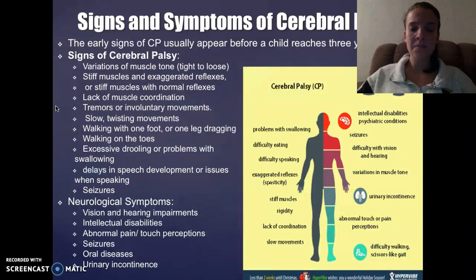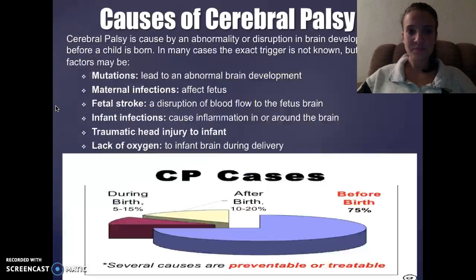one leg dragging, walking on the toes, excessive drooling or problems with swallowing, delays in speech development or issues when speaking, and seizures. Neurological symptoms that can be seen are vision and hearing impairments, intellectual disabilities, abnormal pain or touch perceptions, seizures, oral diseases, or urinary incontinence.